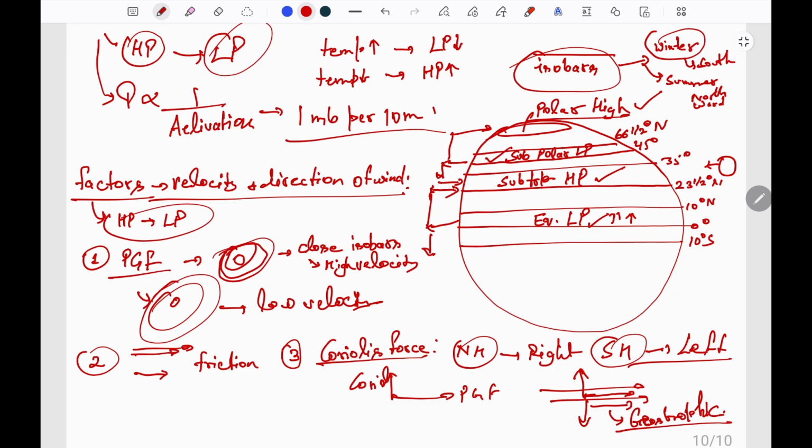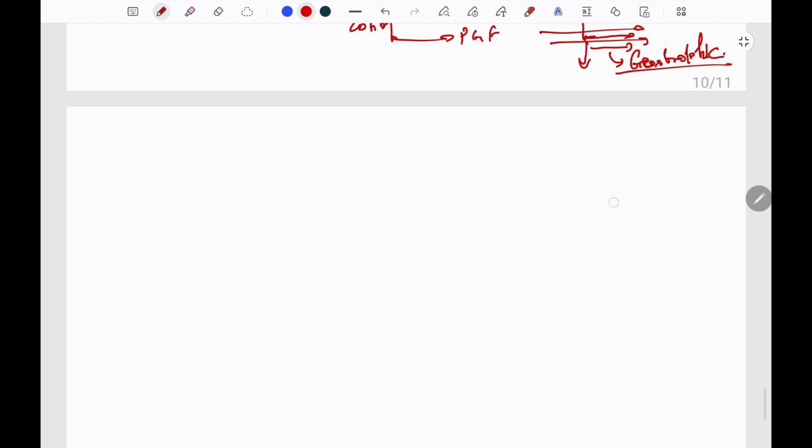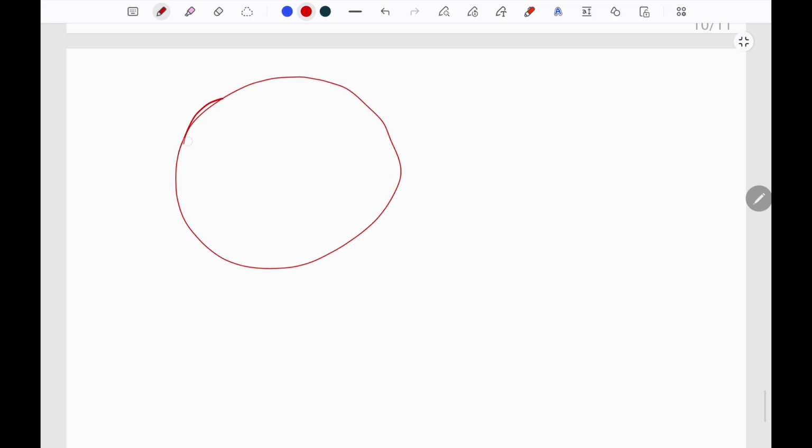Now moving on to the general circulation of the atmosphere. As we have studied these low pressure and high pressure belts on the earth's surface, they are the major cause of formation of the general circulation on earth's surface.